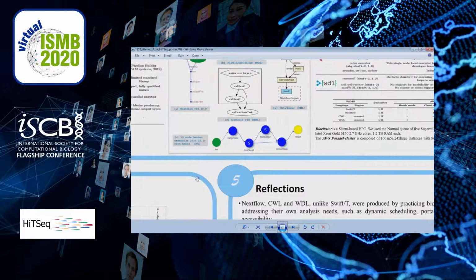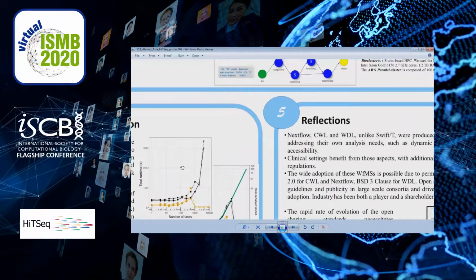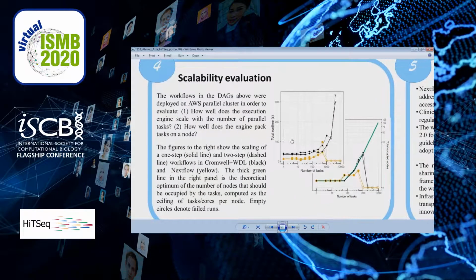And now let's talk about scalability. Here we deployed our DAGs from the previous figures into an AWS fixed Slurm-based parallel cluster of 9600 cores. This allowed us to evaluate the overhead of task management from the total workload run time, as our hostname command virtually consumes no resources. Also, this allowed us to evaluate the quality of node packaging. Actually, let's start with the latter.